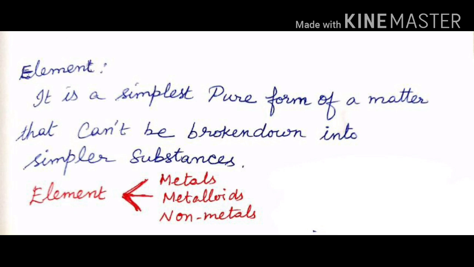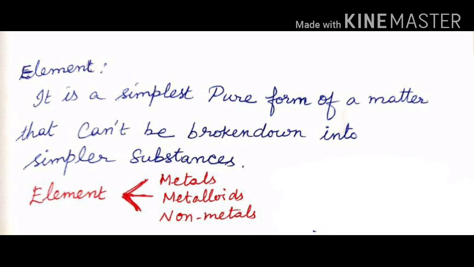Before discussing the lesson, let us learn what we mean by element. An element is a simple pure form of matter that cannot be broken down into simpler substances. The element is further classified into metals, metalloids and non-metals. Everything around us is made up of metals or non-metals.